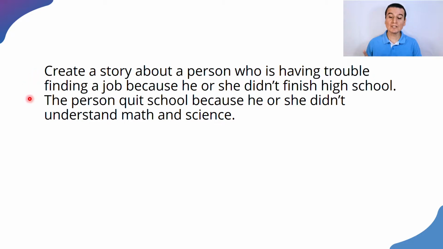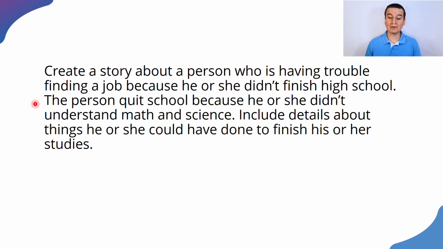The person quit school, so quit school means abandoned school, stopped going to school because he or she didn't understand math and science. So math and science is too hard, so I'm gonna quit school, and the person didn't finish high school because of that.